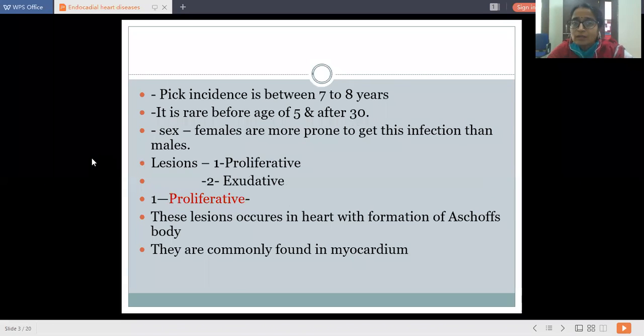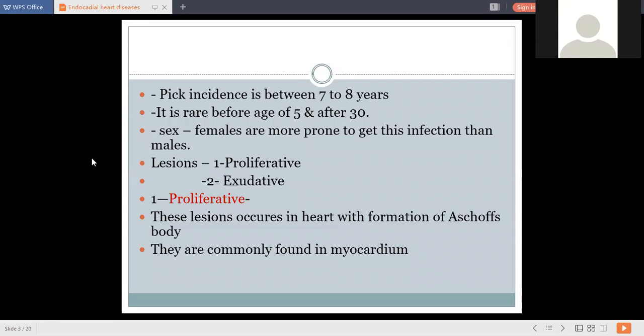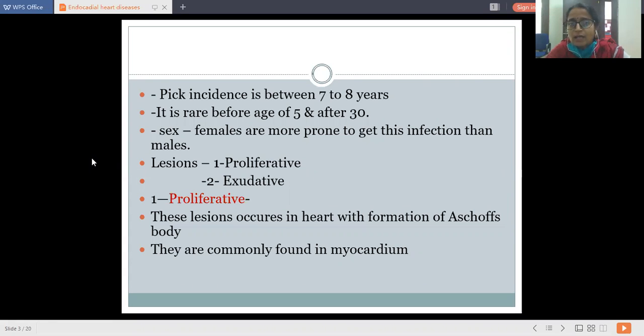Now, the lesions. There are two types of lesions of this disease, proliferative lesions and exudative lesions. Now, firstly, proliferative lesions. These lesions occur in the heart with formation of Aschoff's bodies. They are commonly found in the myocardium.